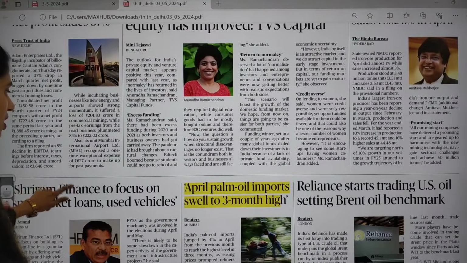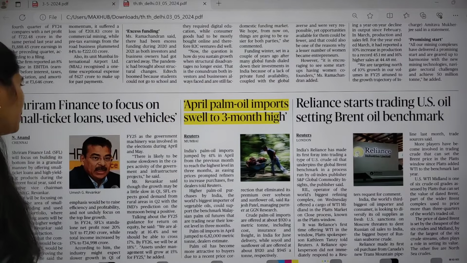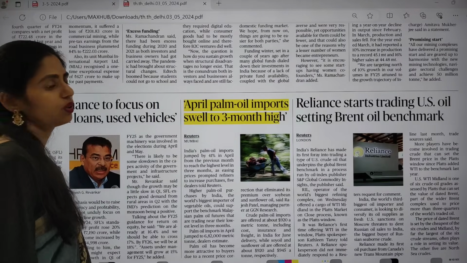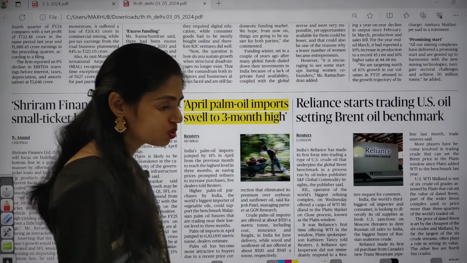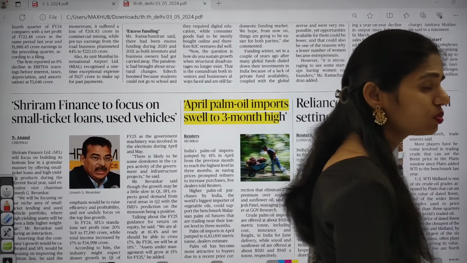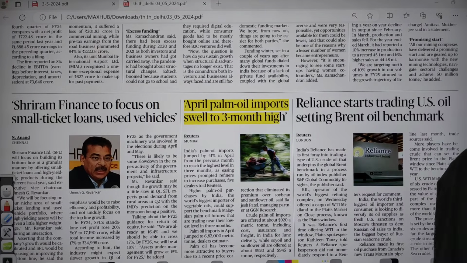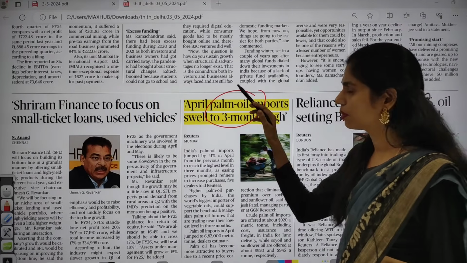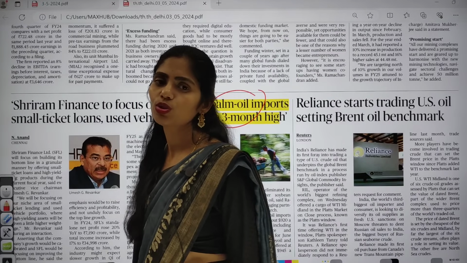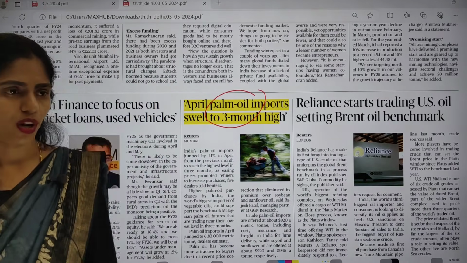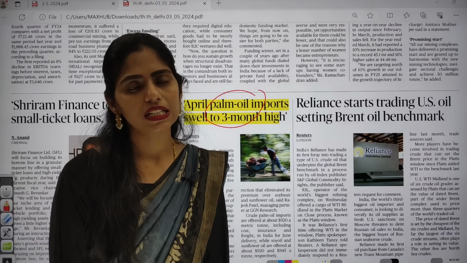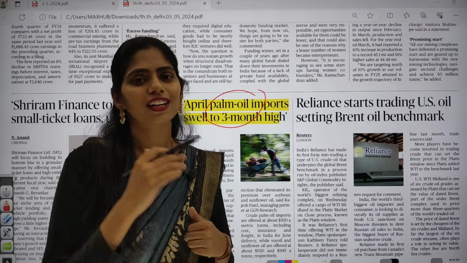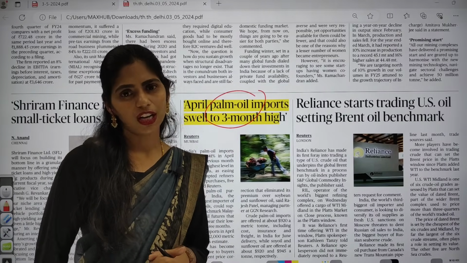Yeah, here you can see April palm oil imports rose to a 3-month high. In 2020, if I am not wrong, there was a question regarding palm oil in your prelims. So you have to know some basic facts regarding palm oil. So these are the important articles that appeared in today's Hindu newspaper. By this I am concluding.